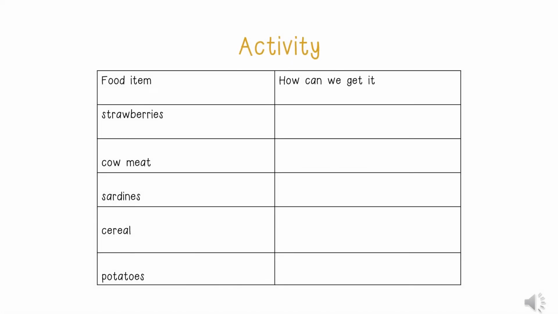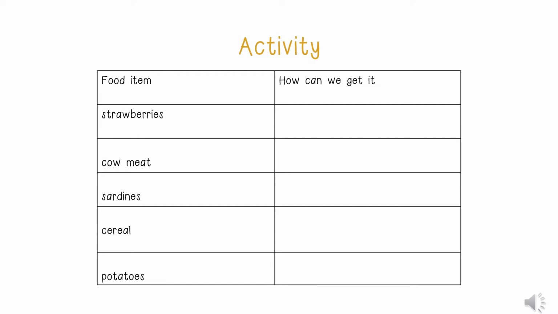We are now going to do an activity. If we look at the table, it says food item and it says how can we get it. So we learned the 4 different ways that we can get food, which is buying, collecting and hunting, growing, and fishing. Now you are going to look at the different food items that we have there, and you are going to say whether you can buy it, grow it, go fishing, or you can collect it or go hunting. I will do the first one to show you how it's done, and then you all are going to do the rest on your own, and then we are going to look at all the answers.